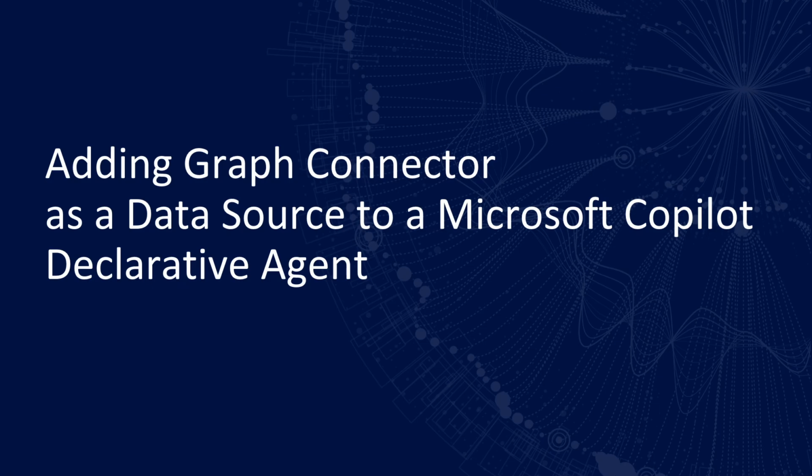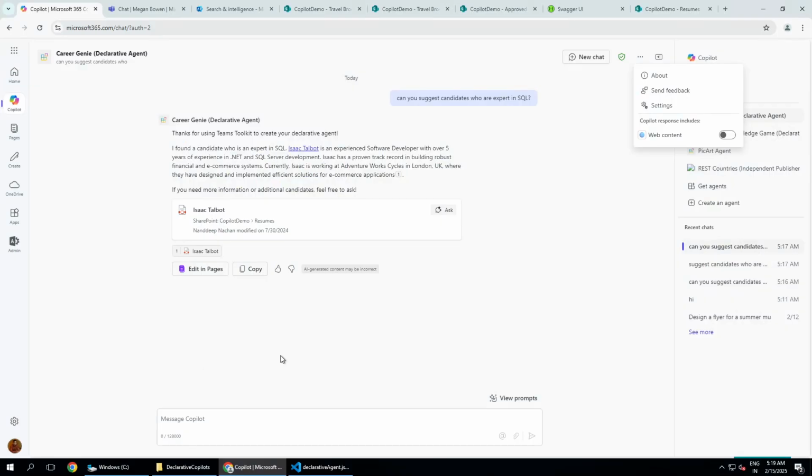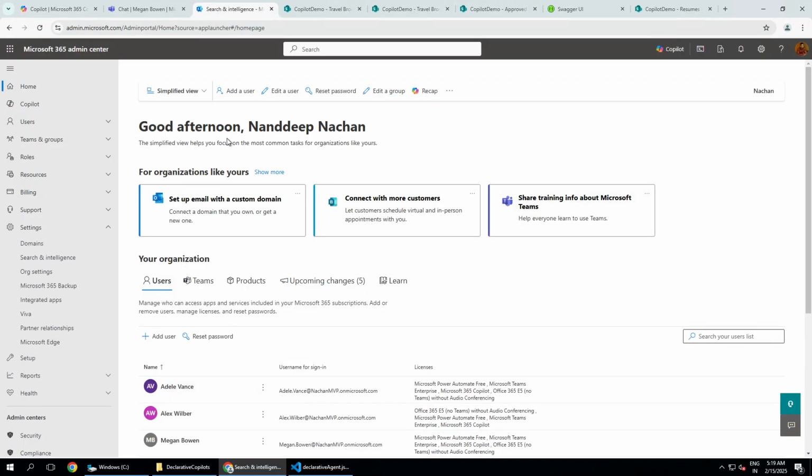I will not go into the theory of graph connector, but a graph connector is a way by which you can get information from any external system and make it a part of the index inside your Microsoft 365, so that Microsoft Graph will be able to use that, and you will be able to surface that information in your searches.